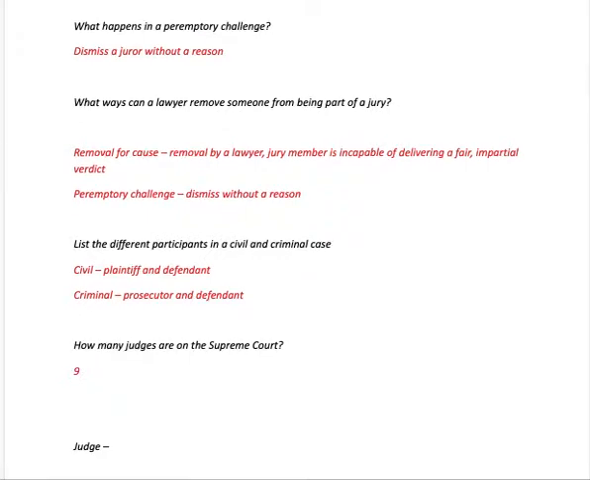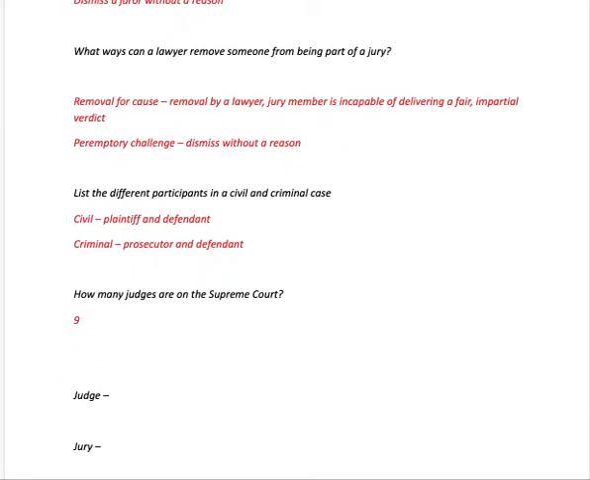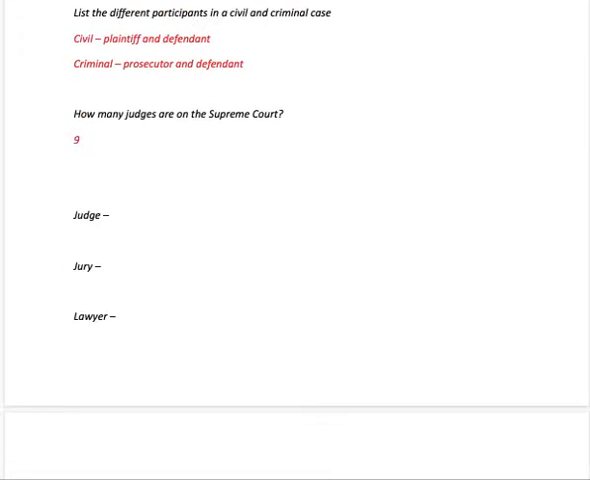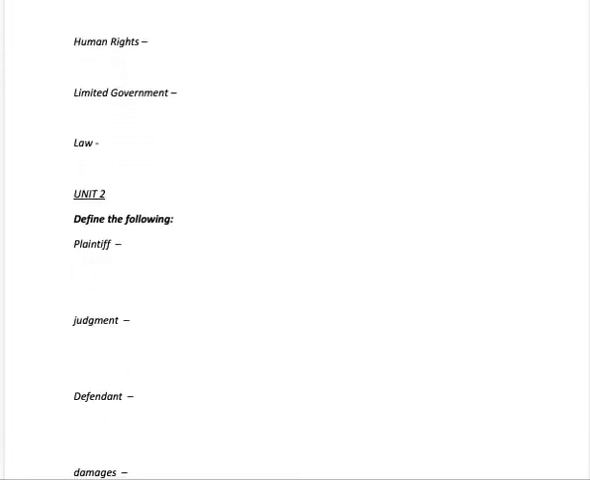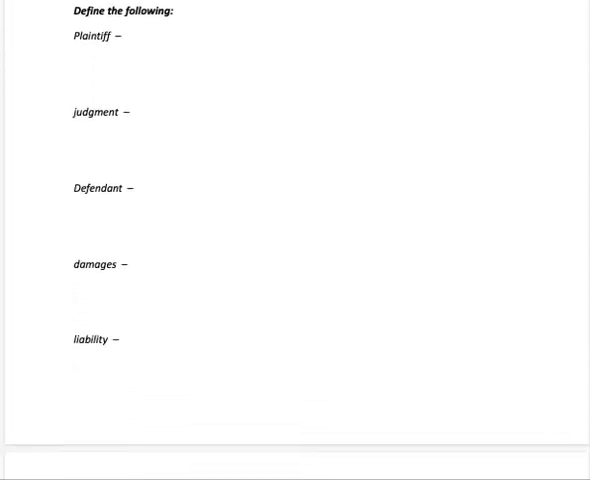So the different participants in a civil trial, you have the plaintiff and defendant. In a criminal trial, you have the prosecutor and the defendant. And there are 9 justices on the Supreme Court. There are some key definitions to define on your own. More definitions here for Unit 2.